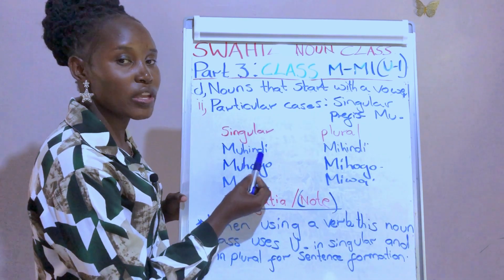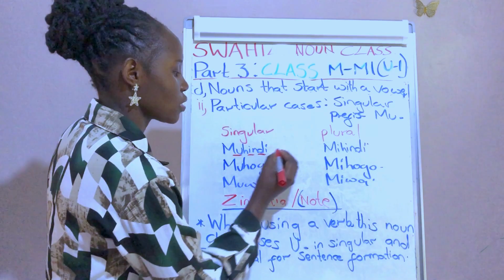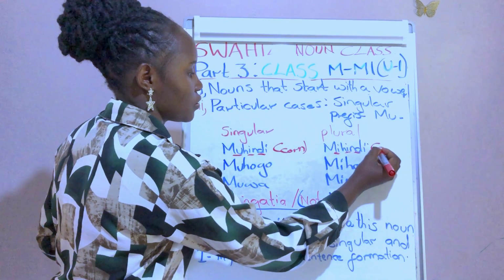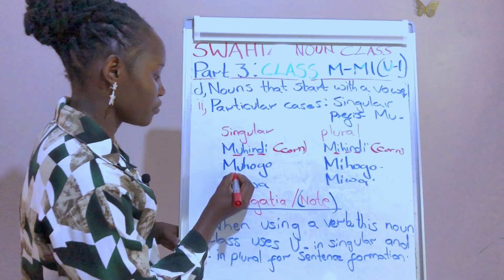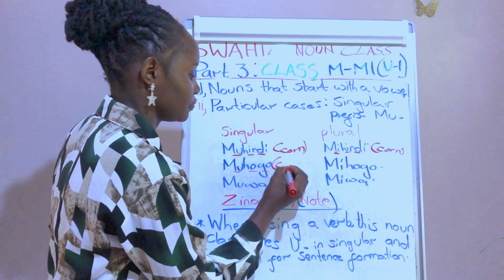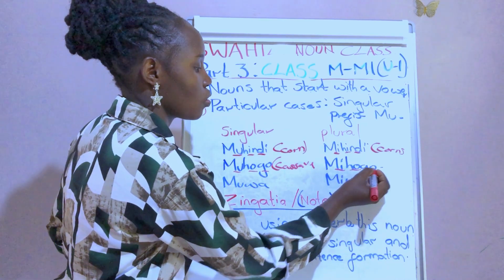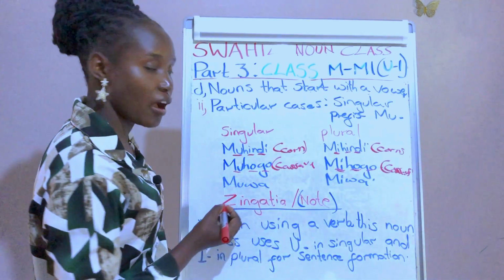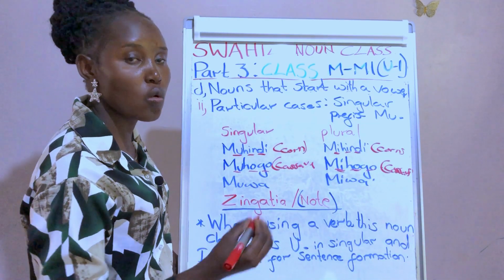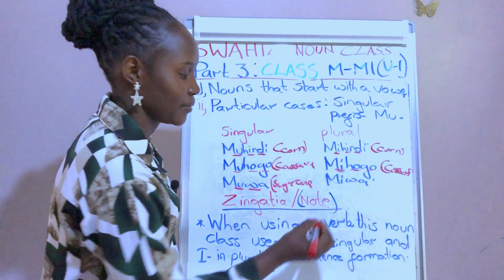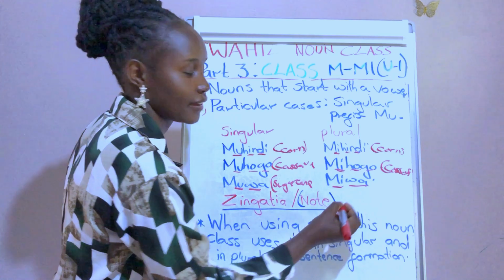We have muhindi, muhindi. This one is a corn. And then mihindi for corns. The next one we have muhogo, muhogo. This is cassava. And in plural we say mihogo, mihogo for cassava. Then we have mua, mua for sugarcane. And in plural we say miwa, miwa, sugarcane.